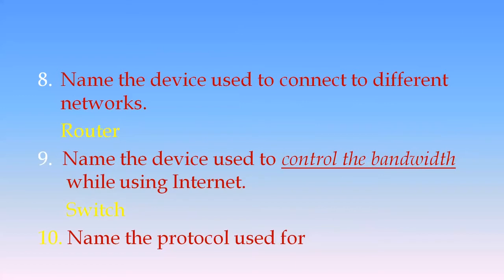The device used to control the bandwidth. This question is a little bit important. The device used to control the bandwidth while using the internet is the switch. Kindly remember this one. For example, if 4 systems are connected via a switch, all persons have been given net connections, and 2 of them are not using it while 2 of them are effectively using it, we can cut those 2 connections and share the bandwidth for the other 2 who are using the net connection.